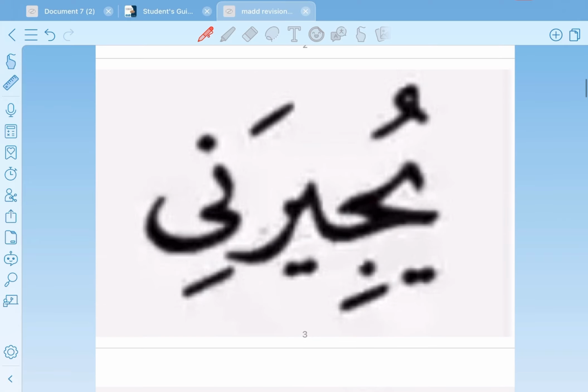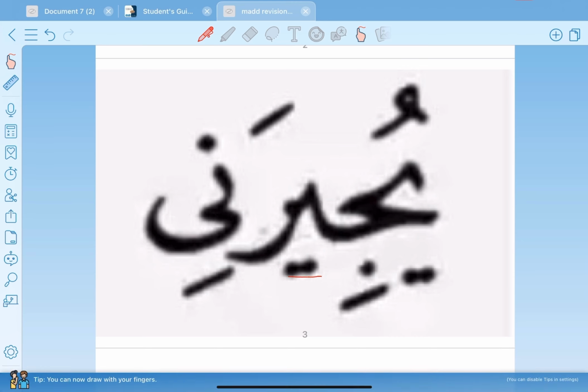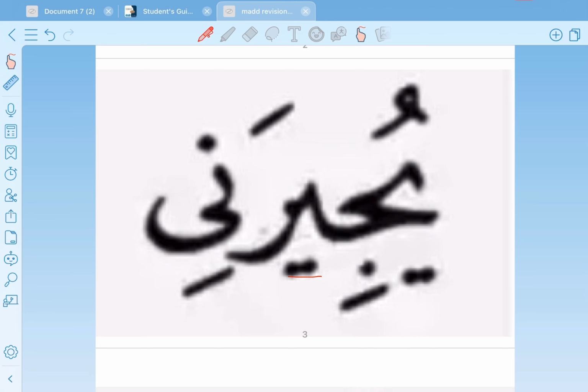Okay, the next example, يديرني. Here, this ya is preceded by a letter with kasra. So this ya is maddiya. So this is mad طبيعي. We prolong it 2 counts. And this ya also is a ya maddiya because it's preceded with noon with kasra. So this ya is ya maddiya and we prolong it for 2 counts.